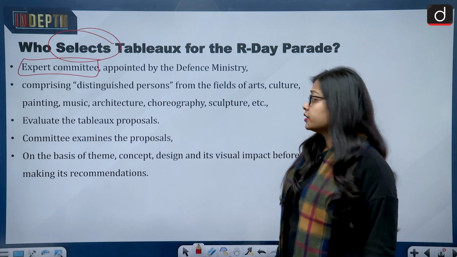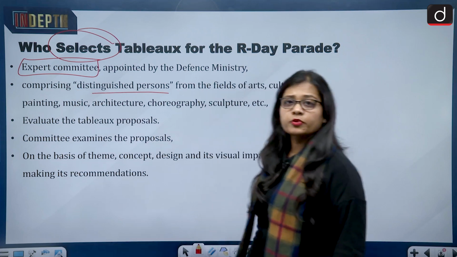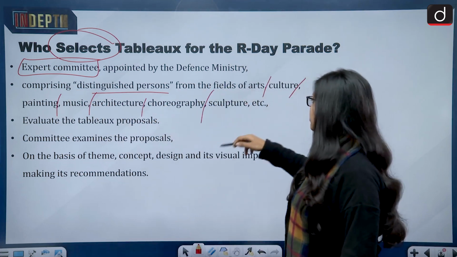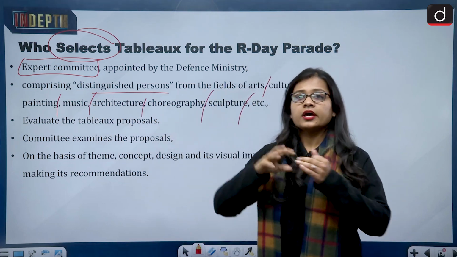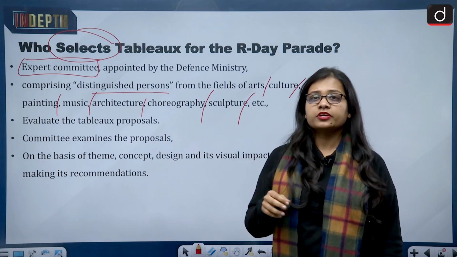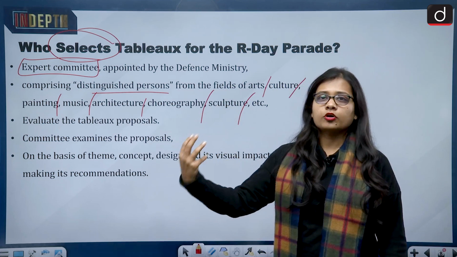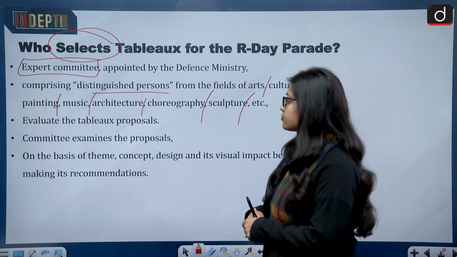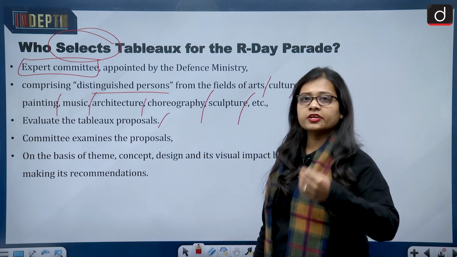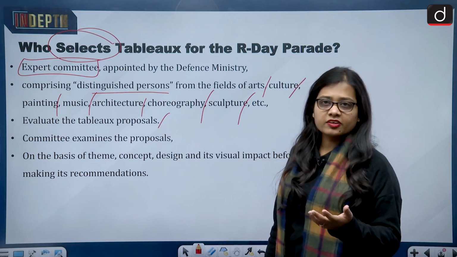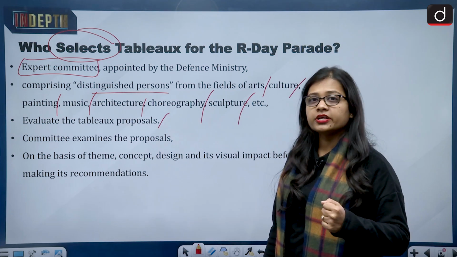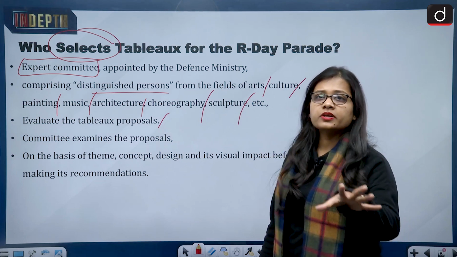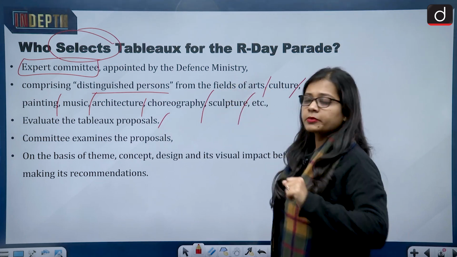The expert committee comprises distinguished persons from different fields: art, culture, painting, music, architecture, choreography, sculpture, etc. All these distinguished people from very diverse fields are part of this expert committee, and they evaluate the tableau proposals. It means that whatever proposals or blueprints are submitted by the states, union territories, or different government institutions are evaluated by this expert committee.